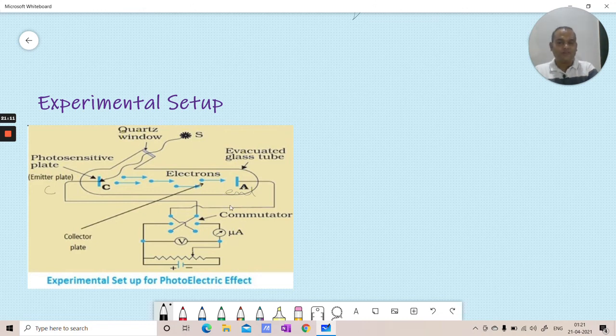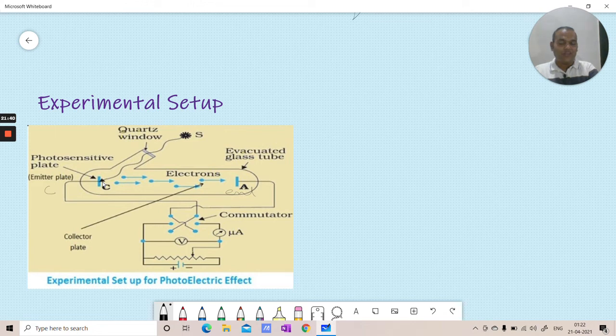Now here is a commutator, a battery, a rheostat, a voltmeter and an ammeter. The commutator's job is to invert the voltages. So now let us consider what we have learned: energy comes from here and collides here, work function is used up to remove the electron from the surface, and the rest of the energy can be used as kinetic energy of the electron.